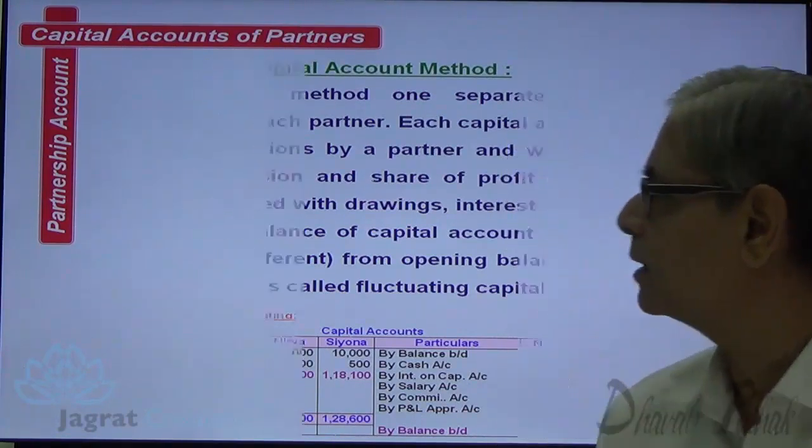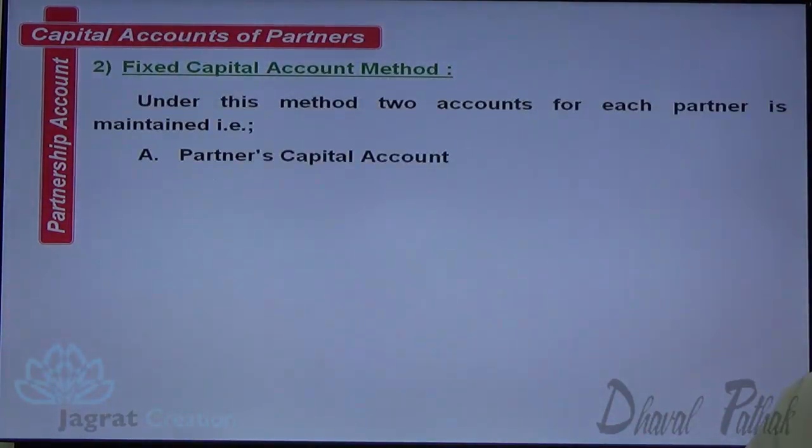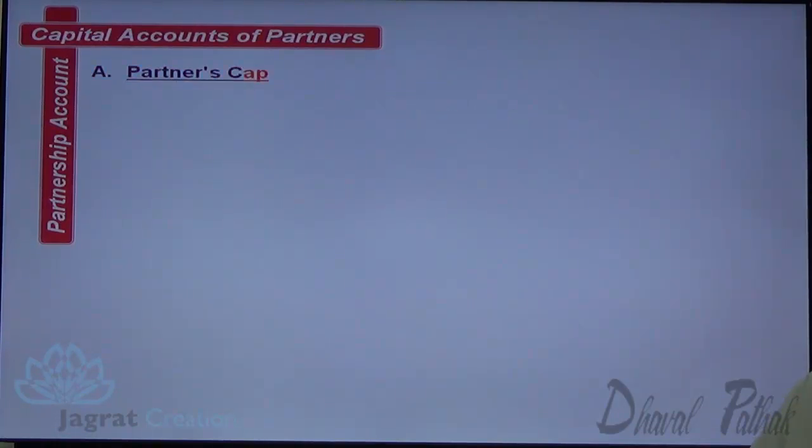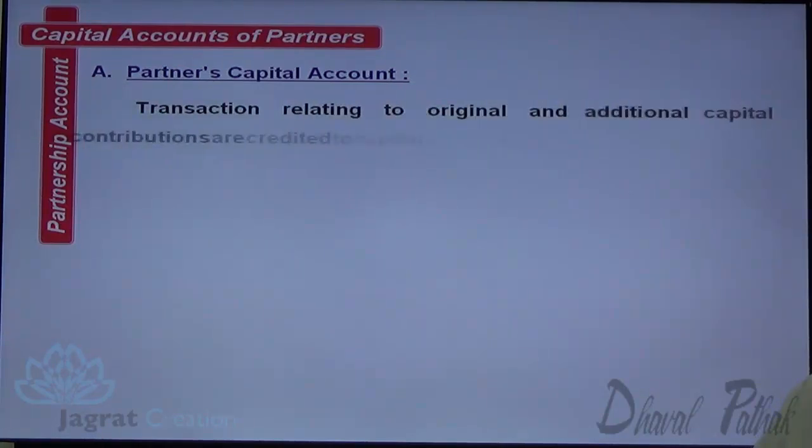Now I want to discuss fixed capital account. Under this method, two capital accounts for each partner are maintained, known as partner's capital account and partner's current account. Now partner's capital account is known as fixed capital account.